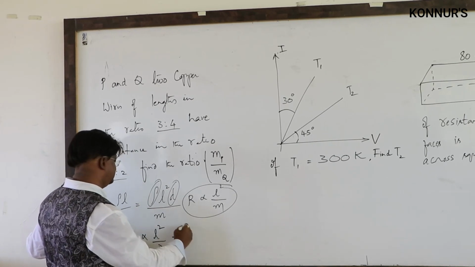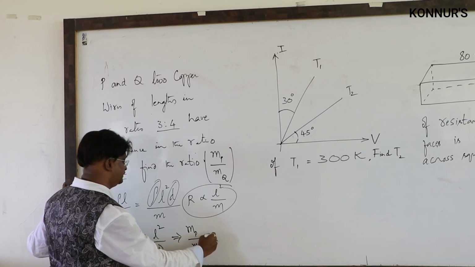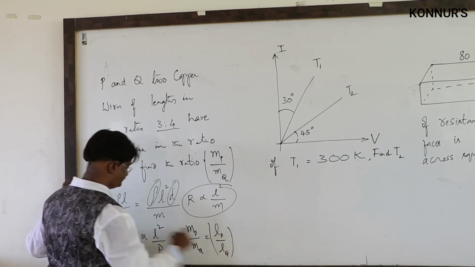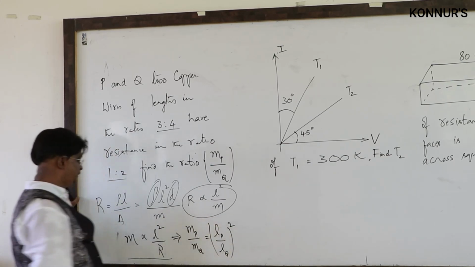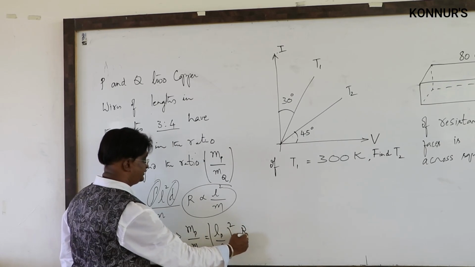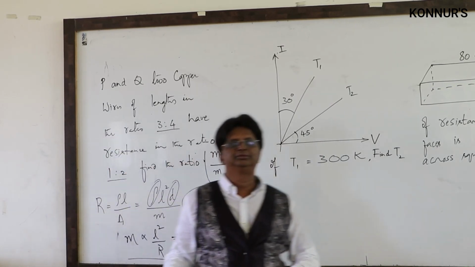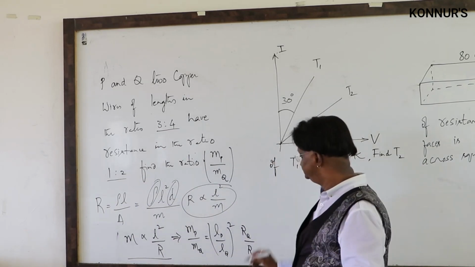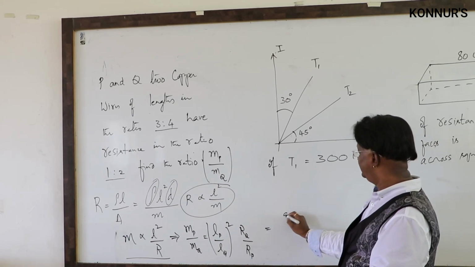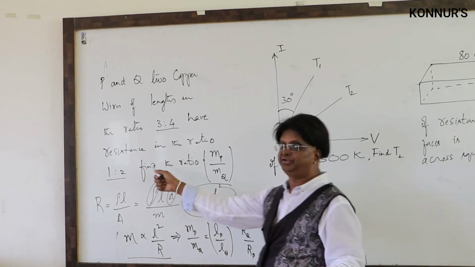Substitute the values. Mass of wire P by mass of wire Q is length LP by LQ, and you can see this is index 2, squared, and the resistance in inverse ratio, so I will write it as RQ by RP. Substitution: the length ratio is given to be 3:4, therefore it is 9/16, and the ratio of the resistances is given to be 1:2.